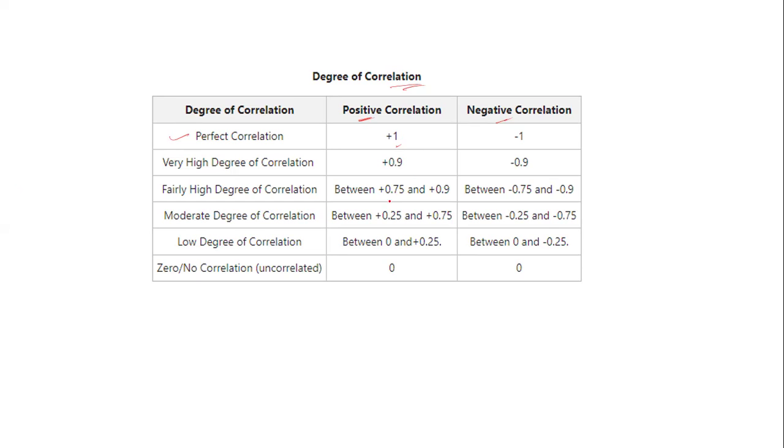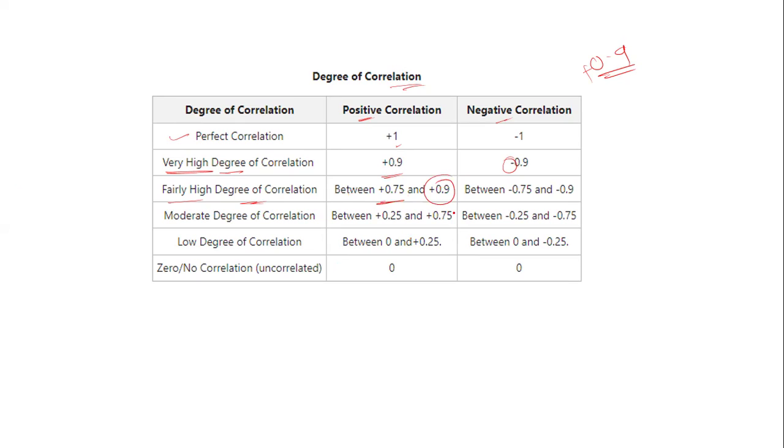If it is positive, then it is plus, and if it is negative, then it is minus. Then a very high degree of correlation is 0.9, and if negative, minus 0.9. A fairly high degree of correlation is when the value is between 0.9 and 0.75.